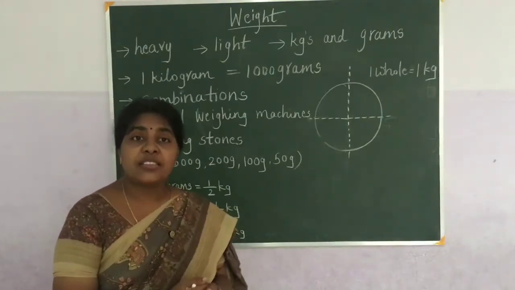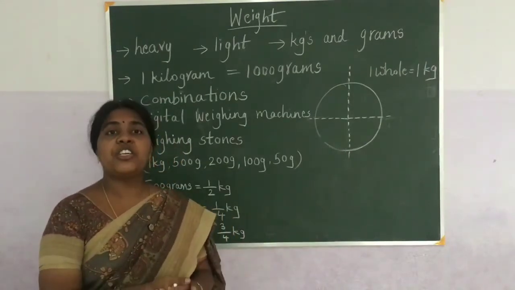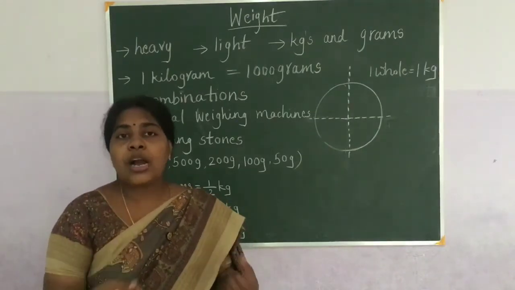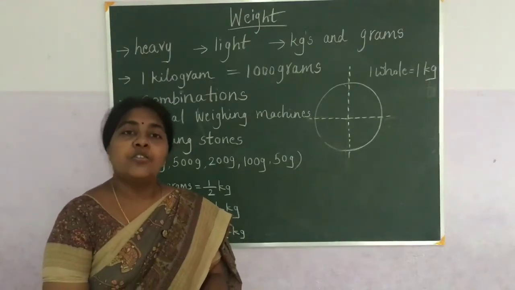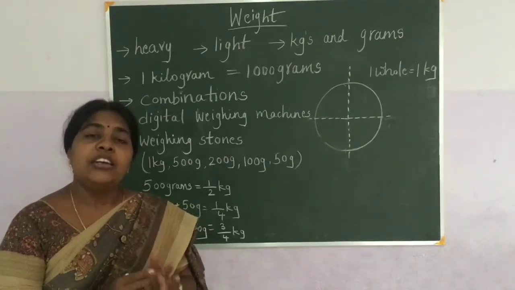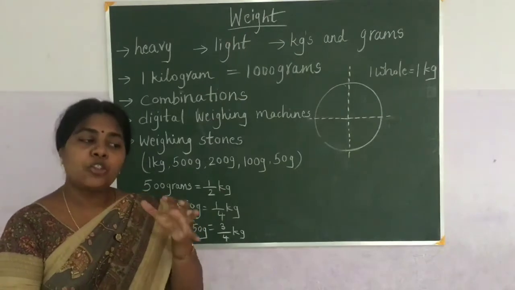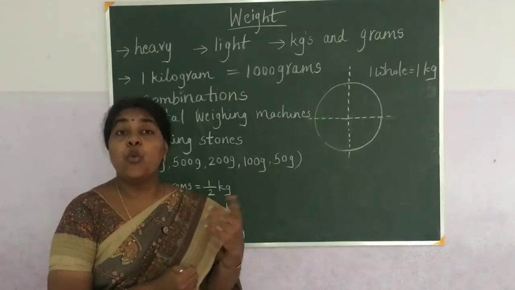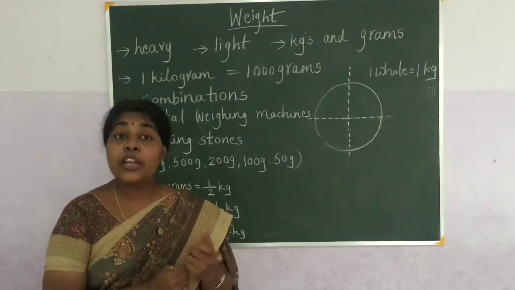But some of the things, like if you want to move your fridge or your television, you need somebody's help. Why? Because you alone can't lift it, because it is heavy. So the heavier objects and the lighter objects are divided according to their weight. The objects which are heavy, their weight is more. Their weight is measured in terms of kilograms.